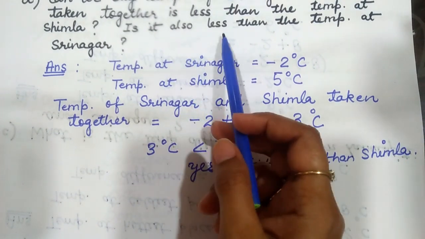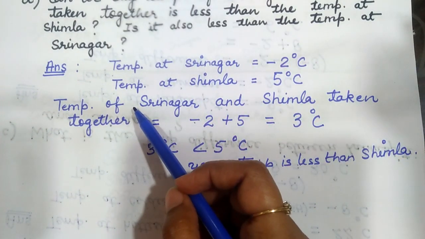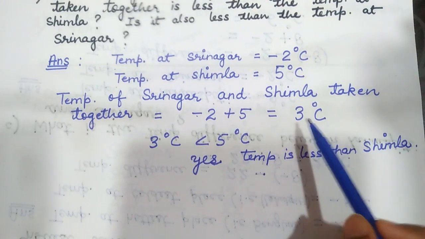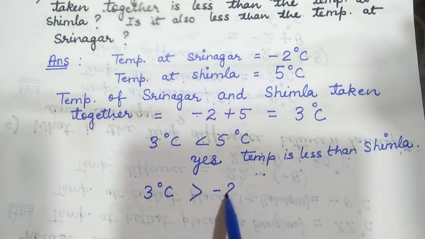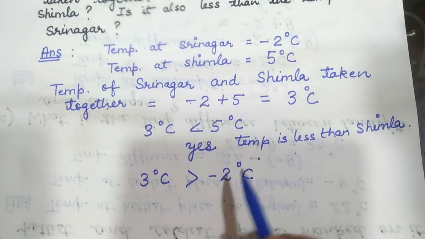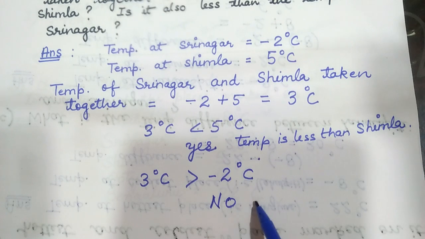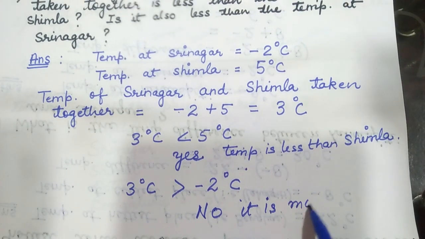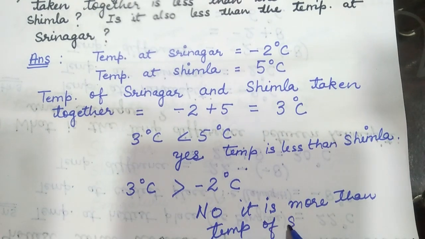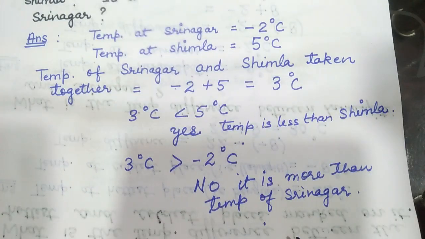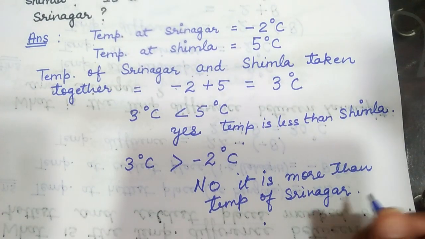Again, they are asking, is it also less than the temperature at Srinagar? 3 degrees Celsius is greater than minus 2 degrees Celsius, not less than. So, no. Your answer will be no. It is more than the temperature of Srinagar. Okay, this is your answer.